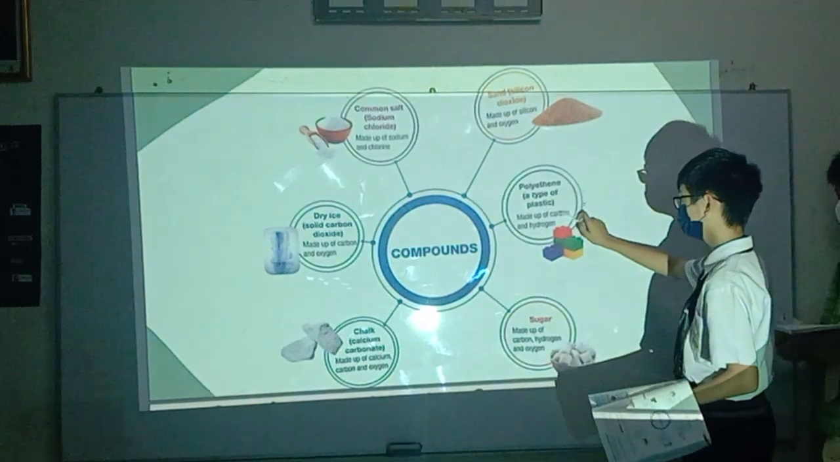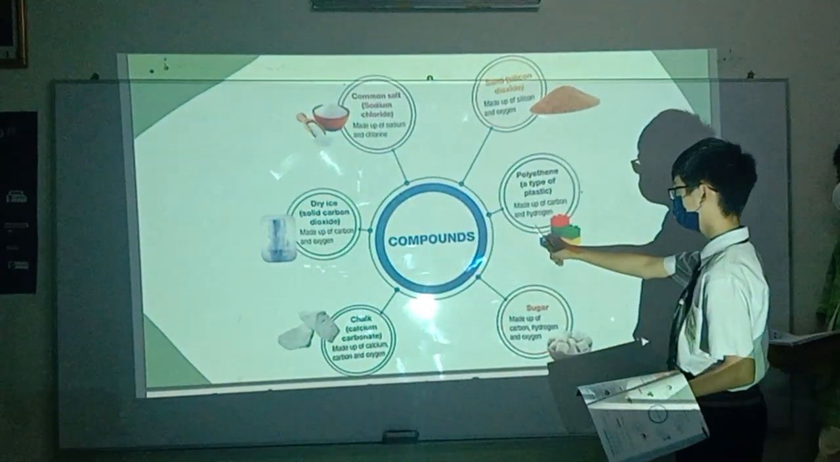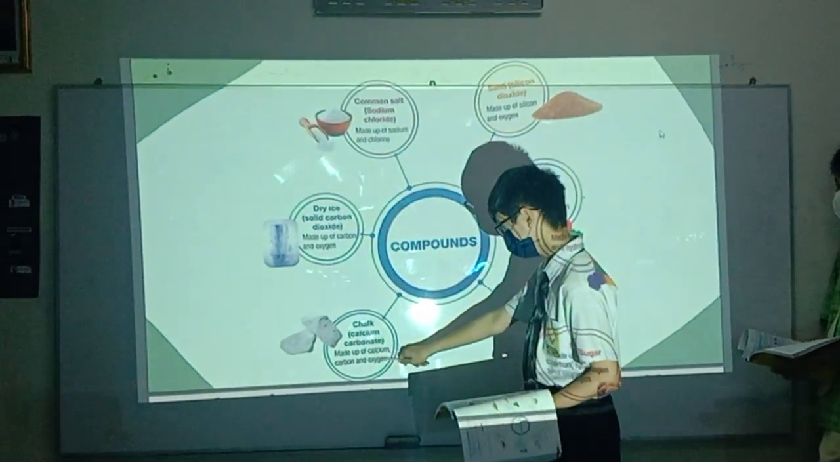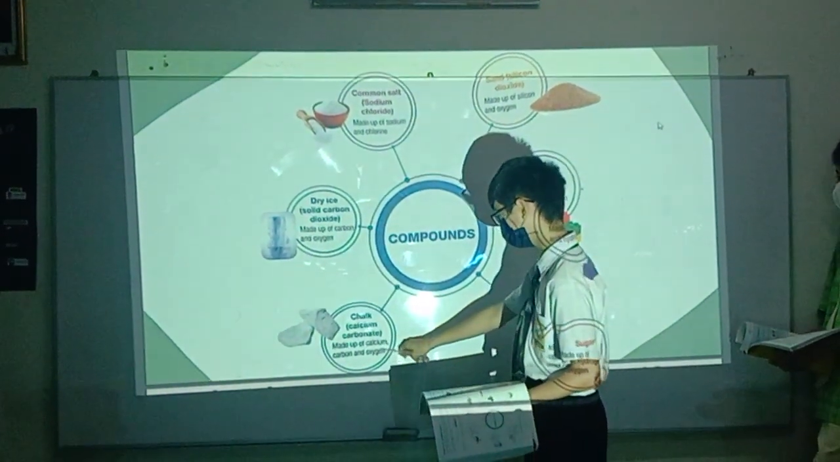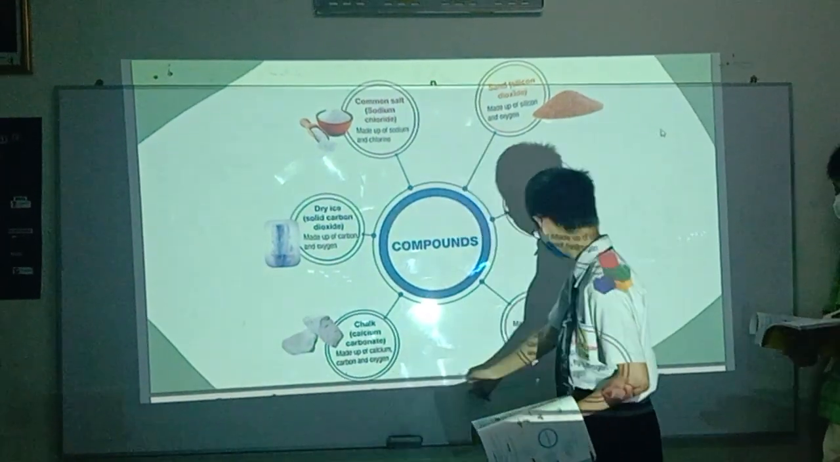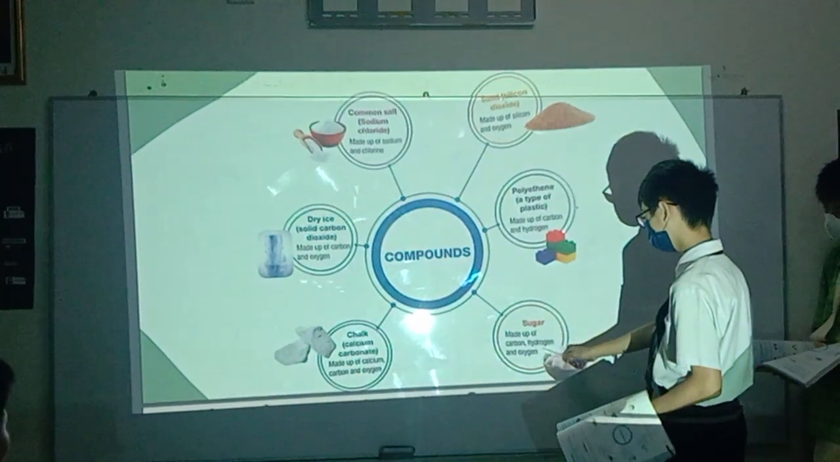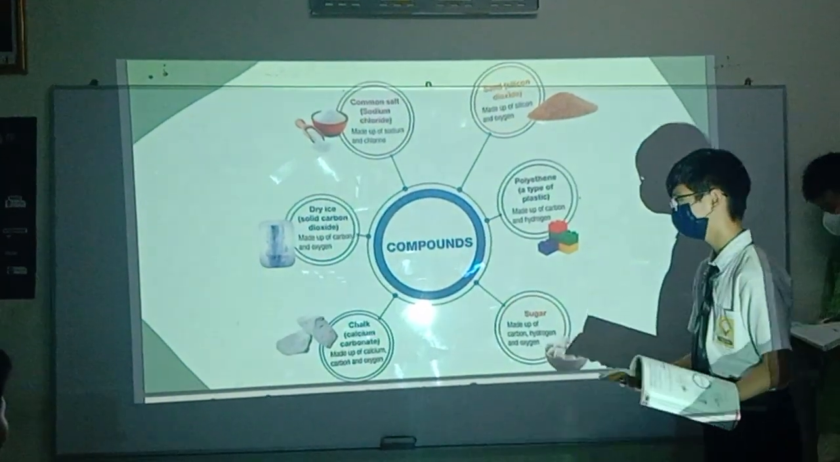Polyethylene, a type of plastic, is made out of carbon and hydrogen. Chalk, calcium carbonate, is made out of calcium, carbon and oxygen. Sugar is made out of carbon, hydrogen and oxygen.